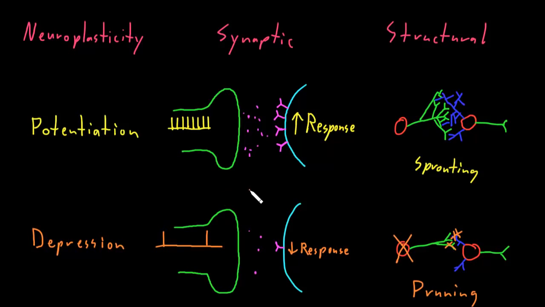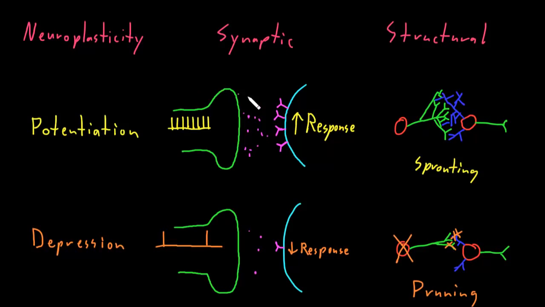And I think you could imagine how by changing the strength of information flow through individual synapses or between cells, by changing the total number of synapses that there are, that neuroplasticity can play a very important role in development of the nervous system as it's wiring itself together based on the experience that the nervous system is receiving during its formative time. And also this plays a huge role in memory and learning and recovery from injury to the nervous system when it's trying to wire itself back together after it's been injured.